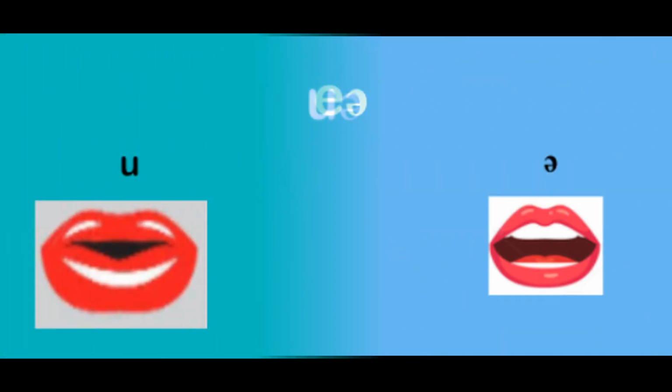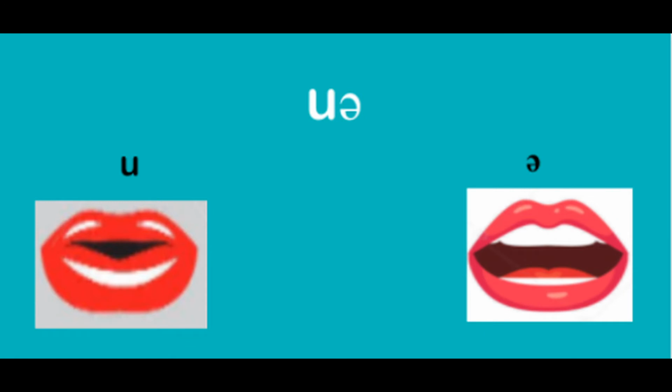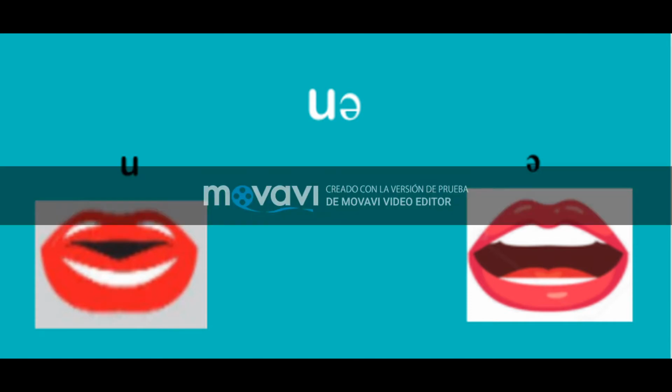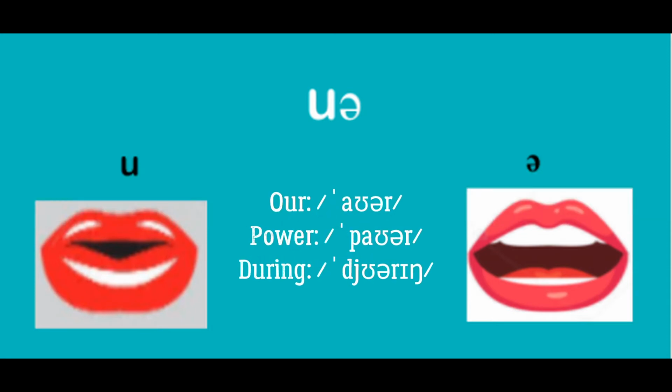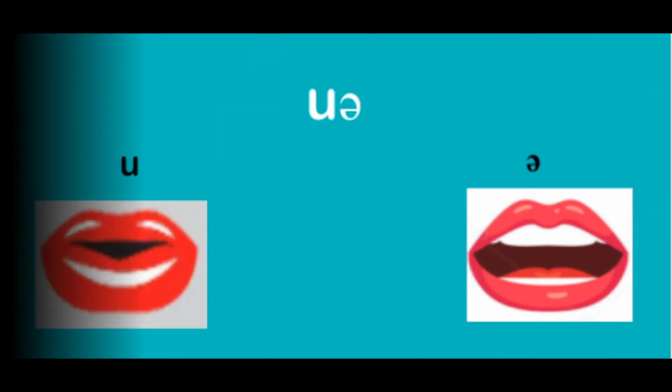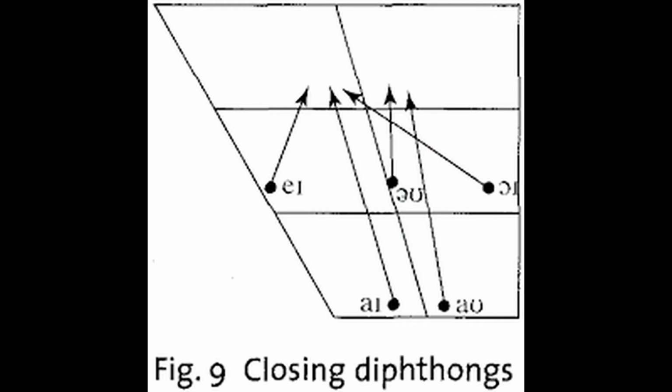Okay, guys. The next one is ua. Again, your mouth should open a little as you go from the first sound to the second sound. For example, power and urine.